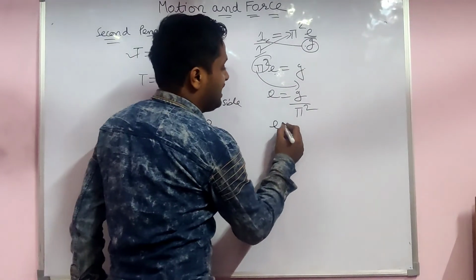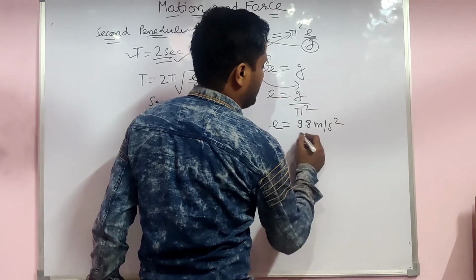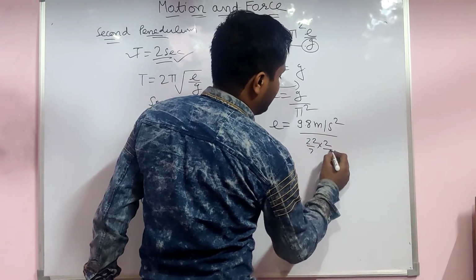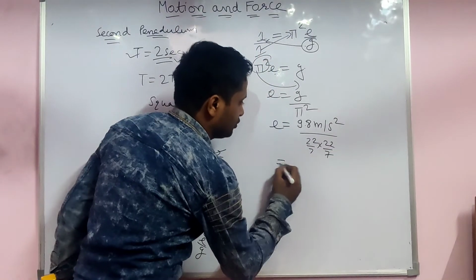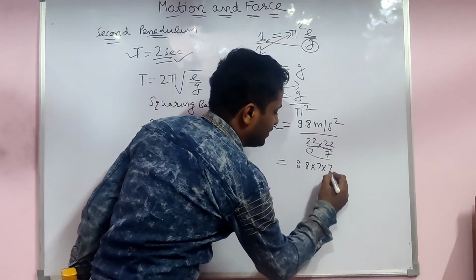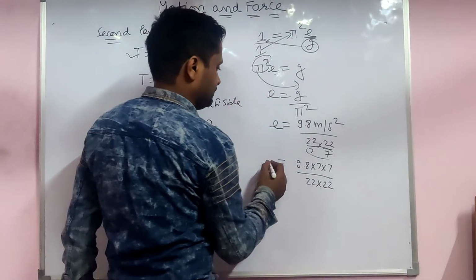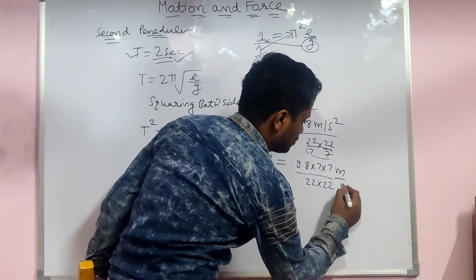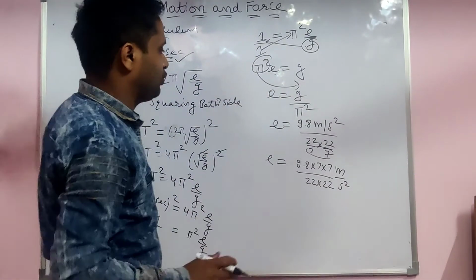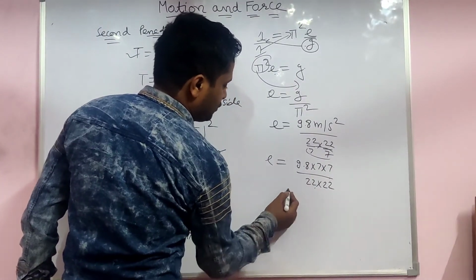Then L equals G, which is 9.8 meter per second square, the acceleration, divided by pi square, with pi as 22 by 7. When a term is in the divisor, it comes on the upper side: 9.8, 7 into 7, 22 into 22. Up is meter per second square. Here you want to find the length value, so you have to solve this.